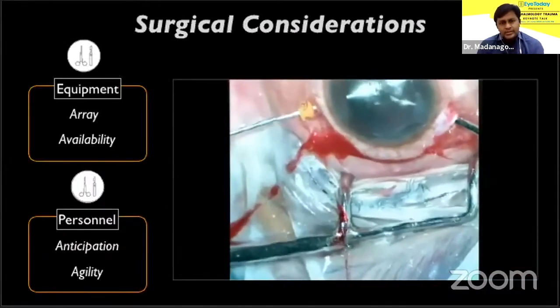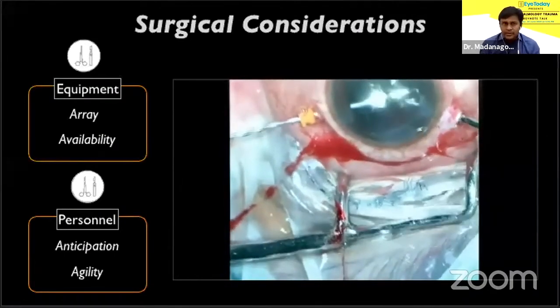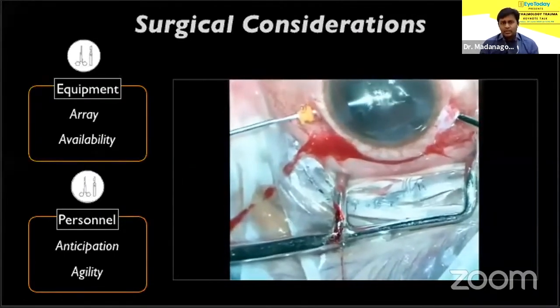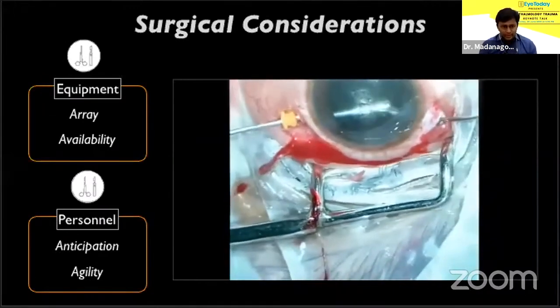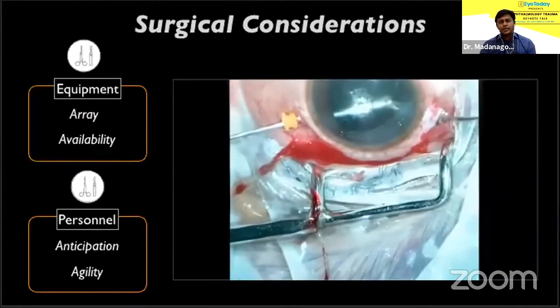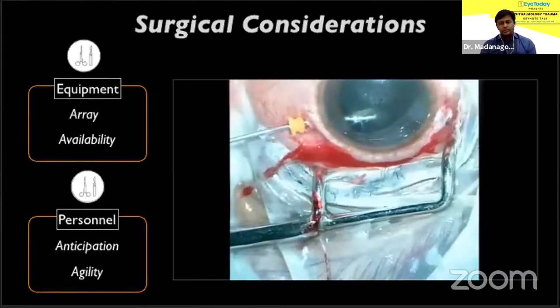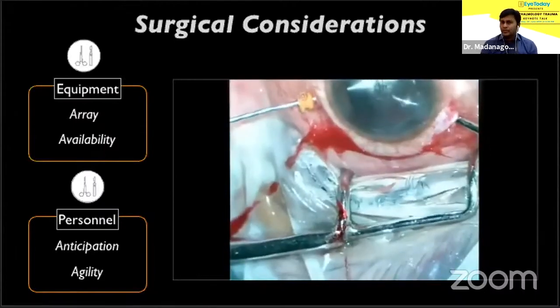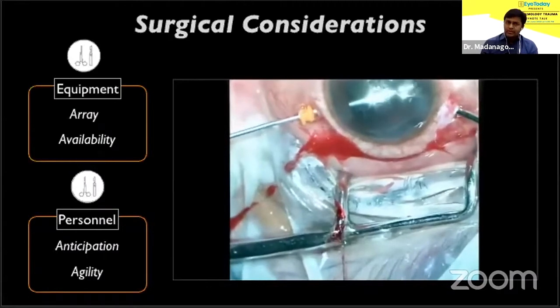Eye surgery is never more challenging and demanding than in posterior segment trauma. But one needs to have a full array of equipment readily available to be employed. Theater staff need to be thinking on their feet, and they should be able to read the situation and adapt accordingly. In this video here, one type of foreign body forceps was not apt, so I had to switch to another one with narrower blades, and all this has to happen immediately with minimum delay.